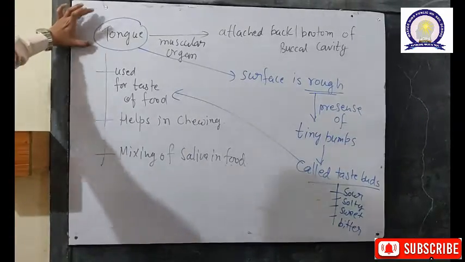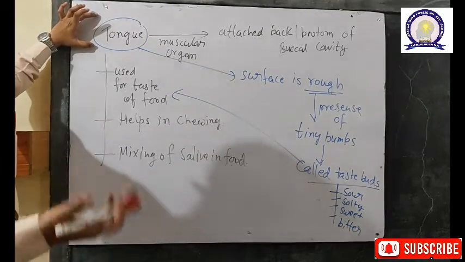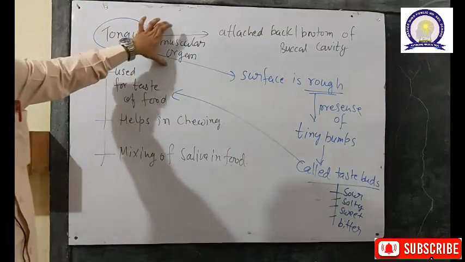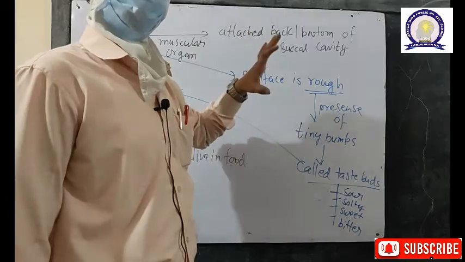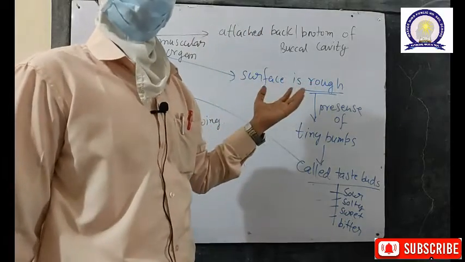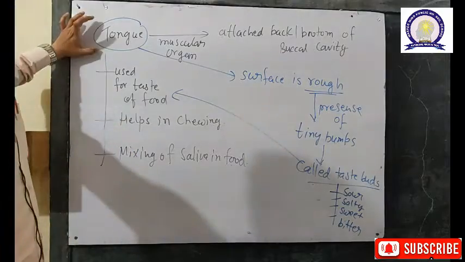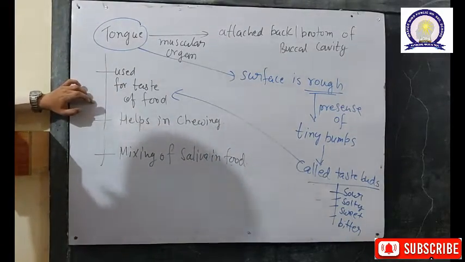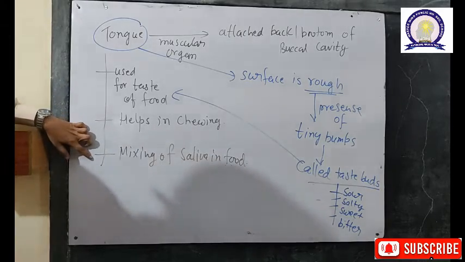In the buccal cavity, the third important organ present is the tongue. Apart from teeth and the salivary gland, the tongue is a muscular organ attached to the bottom of the buccal cavity, and the anterior end of the tongue is free to move around in the buccal cavity. The major functions of the tongue are tasting the food, helping in chewing and mastication, and the third important function is mixing the saliva into the food.